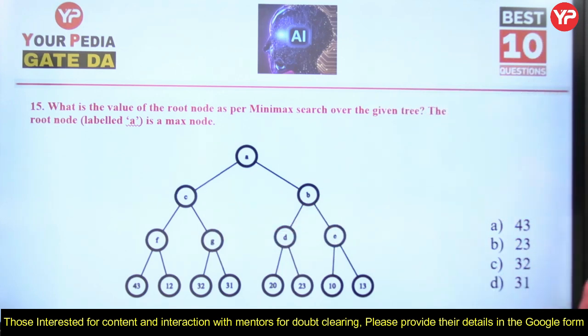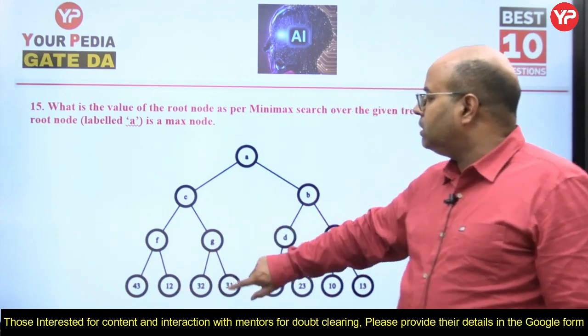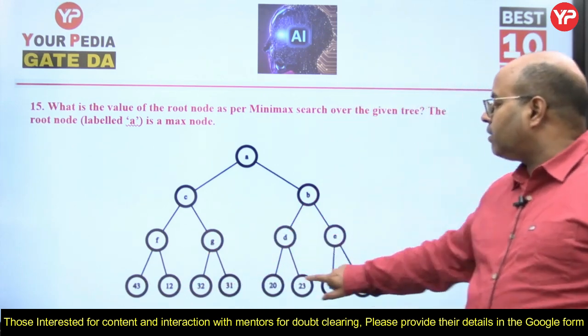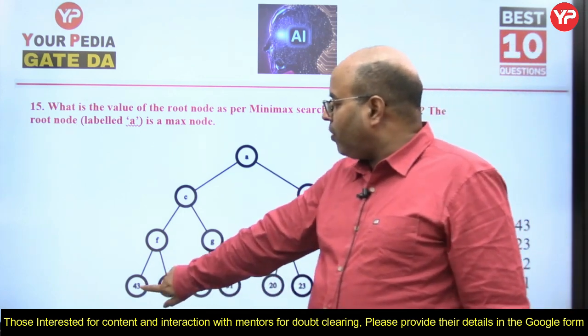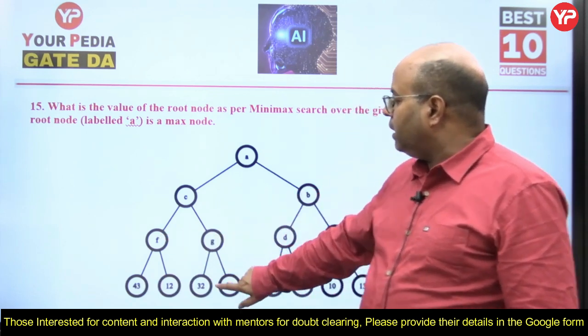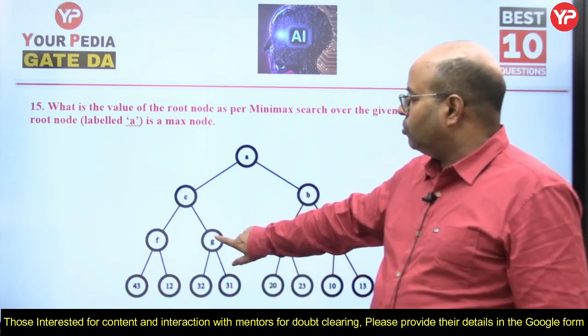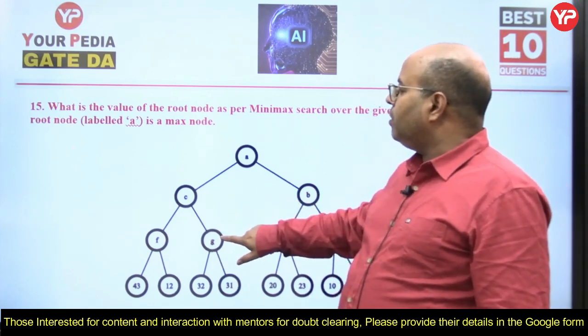And further then F will take maximum of these two, G will take maximum of these two, D will take maximum, like this. So taking here maximum of 43 and 12 is 43. So here it will be 43, here it will be 32, and of 43 and 32 the minimum will be taken.